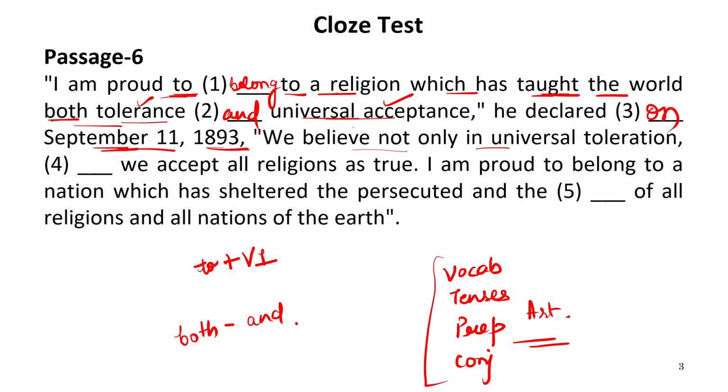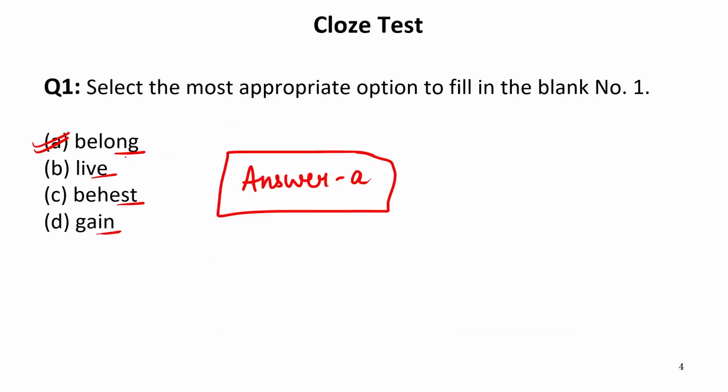We believe not only in universal toleration, dash, we accept all religions as true. Now again a hint is given to us. This word not only, we know well that this is a conjunction which is paired with but also. Now in this sentence, we believe not only in universal toleration but we accept all religions as true. It means but also. Now let us see what are the options given to us.